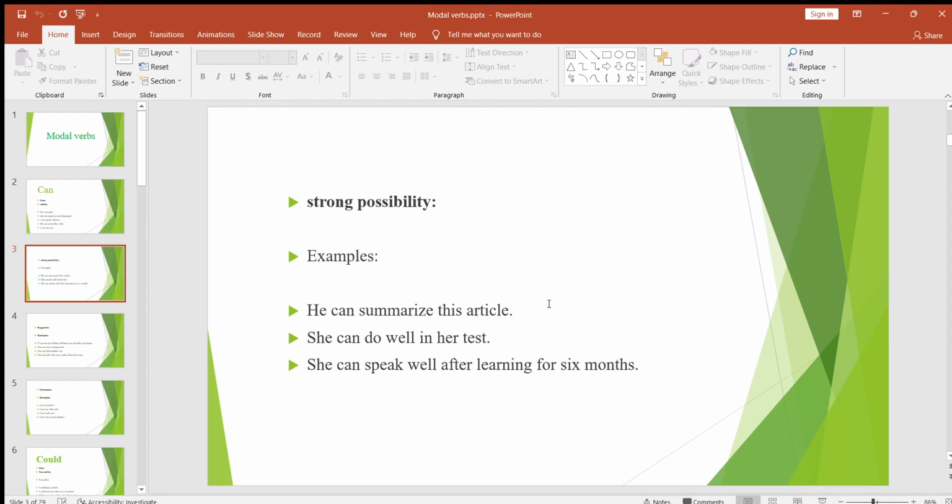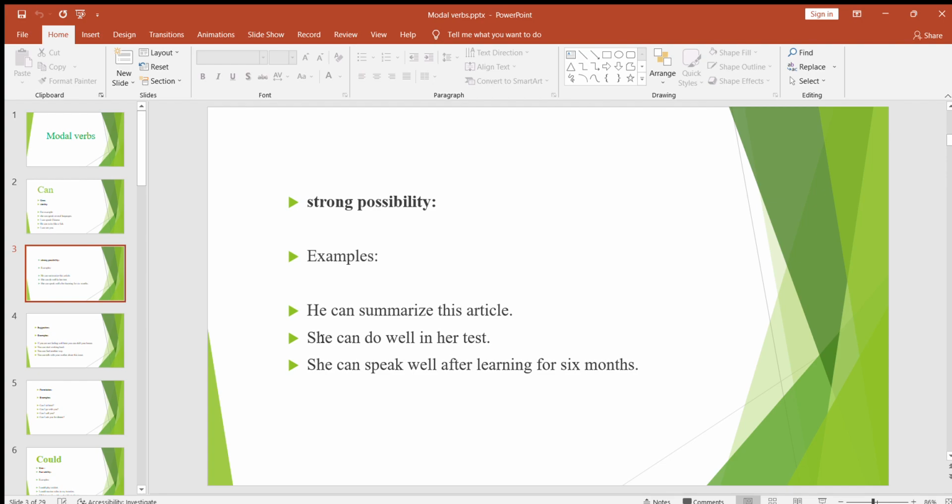Look at the next examples here in this PPT. She can do well in her test. She can speak well after learning for 6 months. If she learns something for 6 months, she can speak well. I think here we are talking about a language. And in this example, she can do well in her test. So there is a strong possibility, and we hear this a lot.